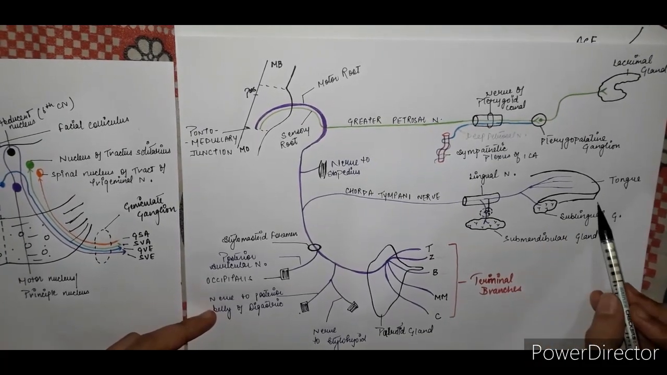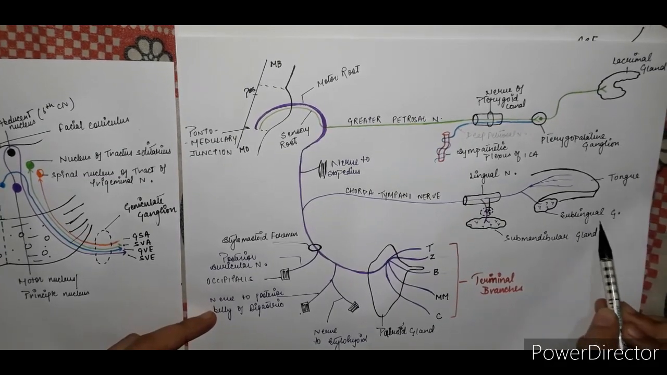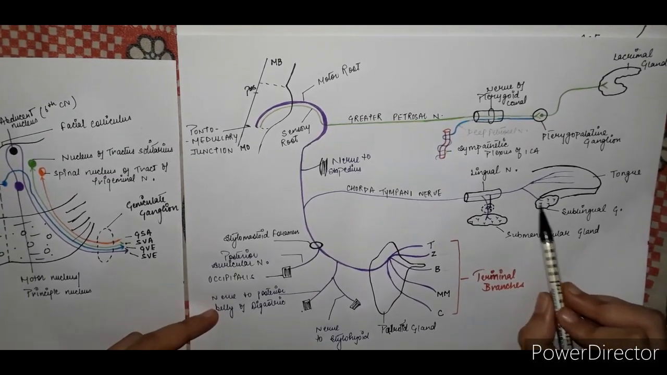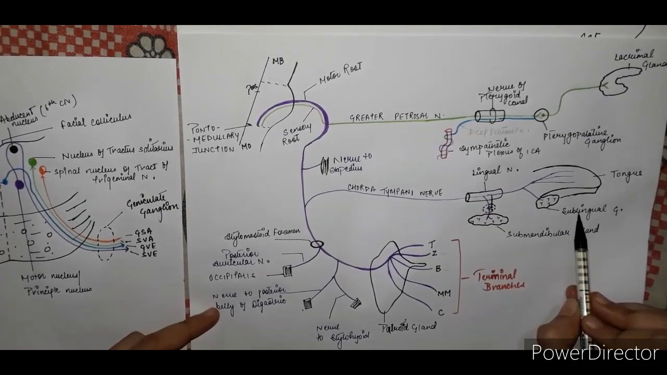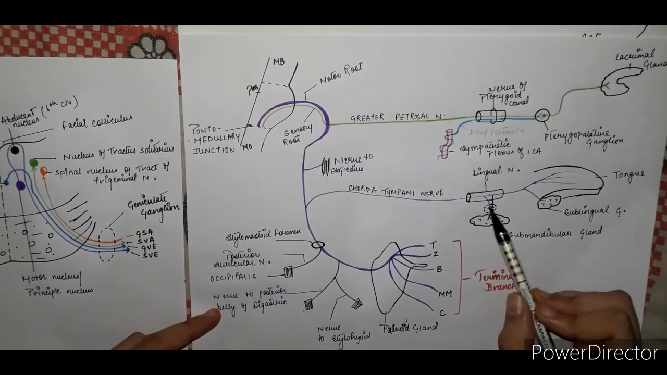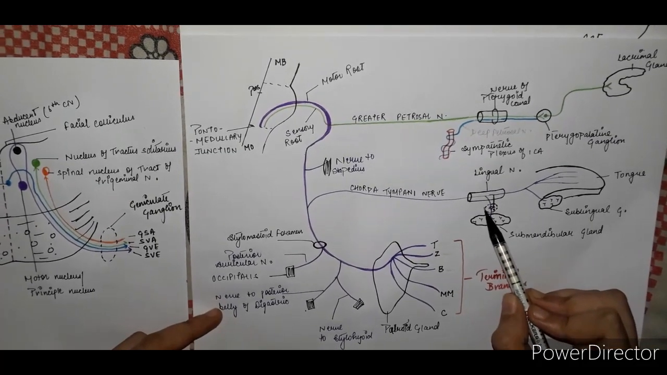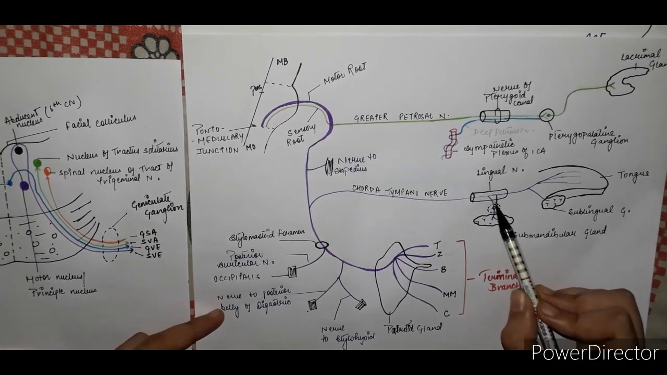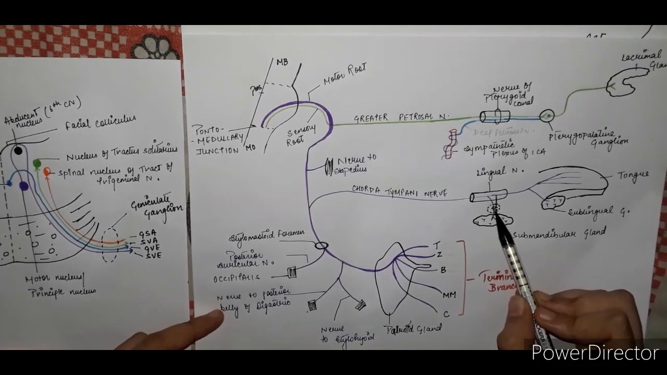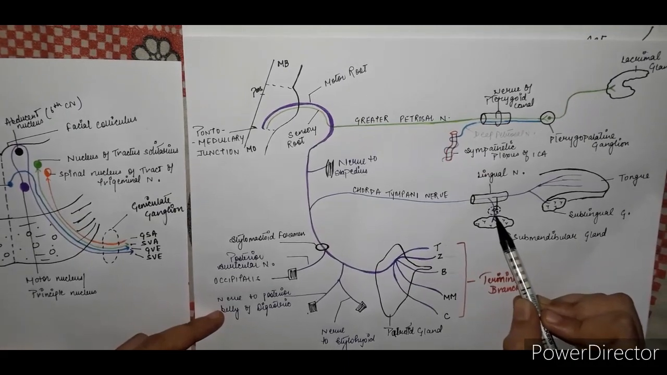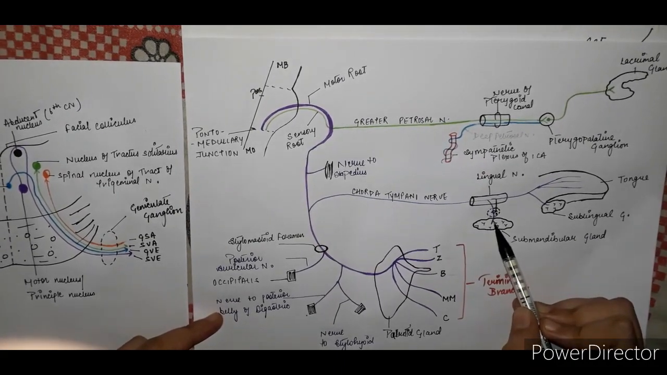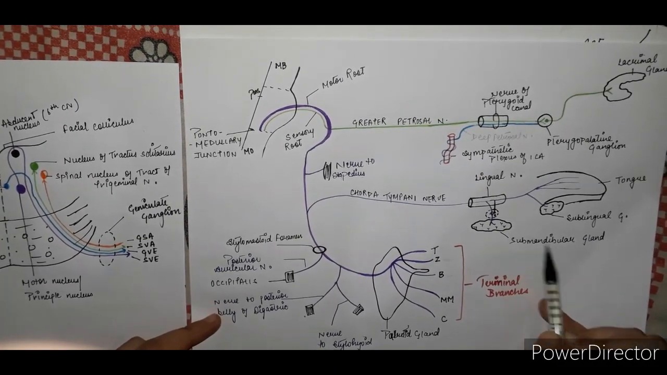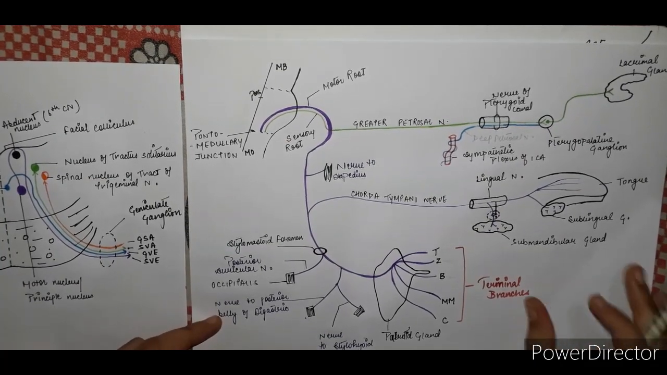As you all know that below the tongue there is the sublingual gland. It also gives a branch to the sublingual gland and supplies the sublingual gland. And here is the submandibular ganglion. Through the submandibular ganglion, chorda tympani provides postganglionic fibers and supplies the submandibular gland. This completes the motor root pathway.